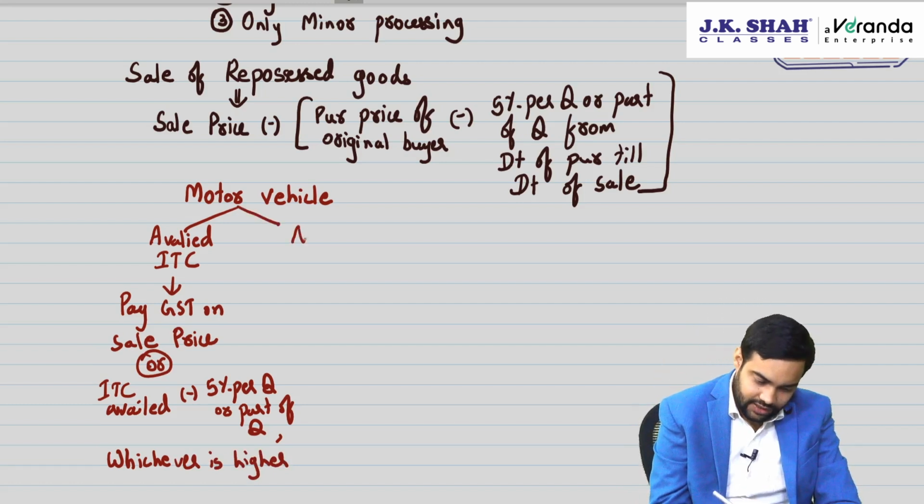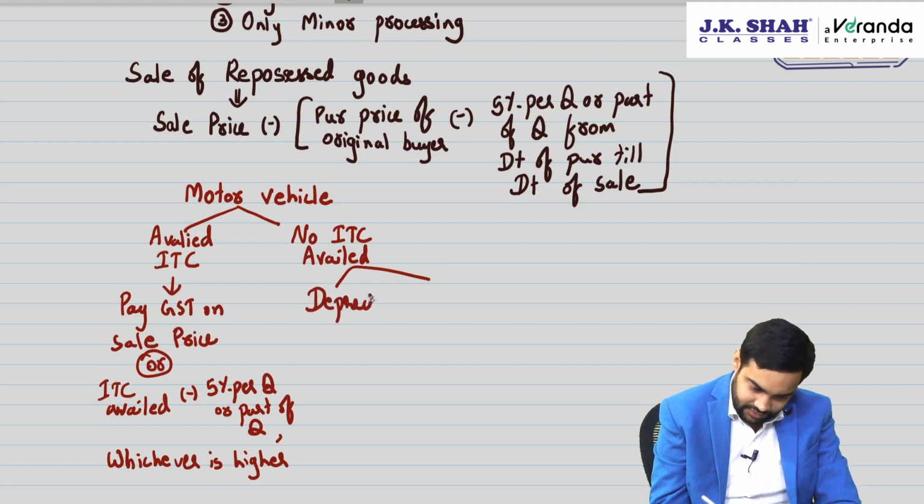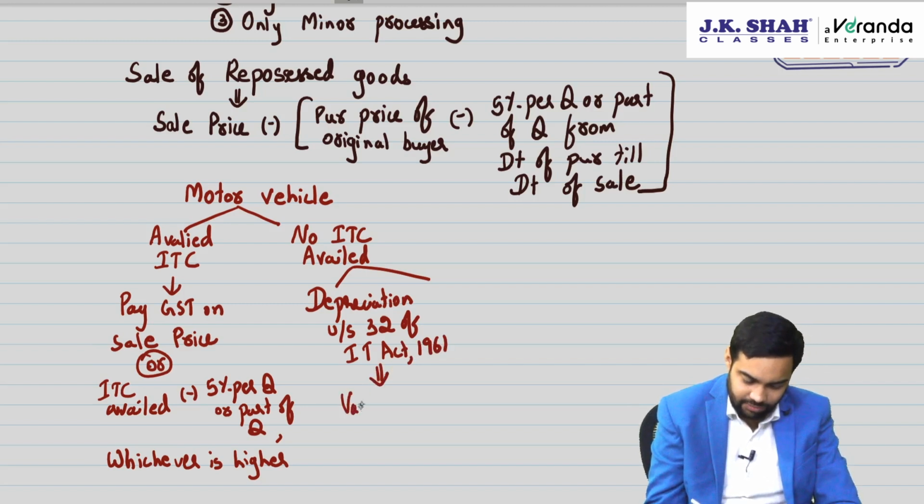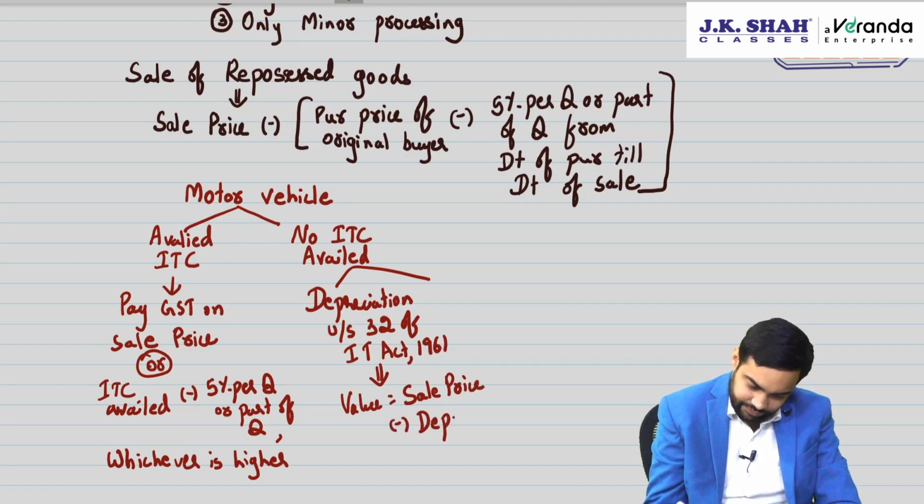If you have not availed ITC, then have you claimed depreciation under section 32 of Income Tax Act? If you have claimed depreciation under section 32 of Income Tax Act, then in that case value will be sale price minus depreciated value under section 32.